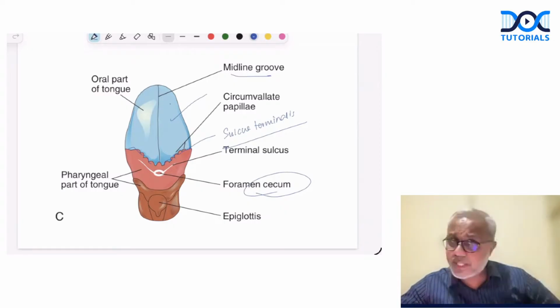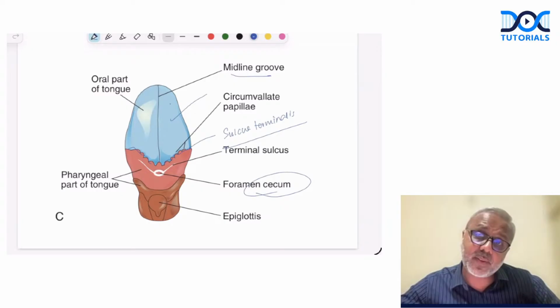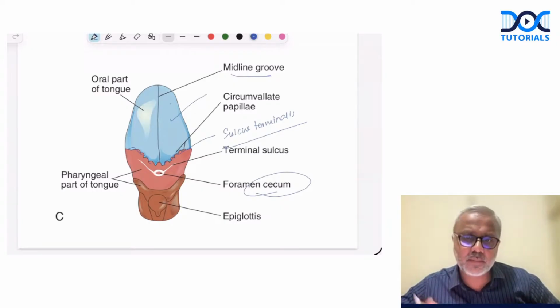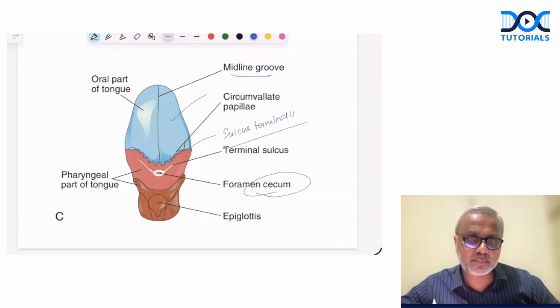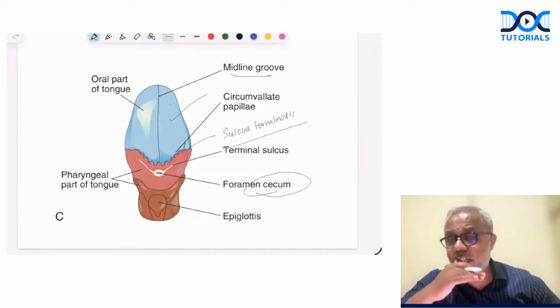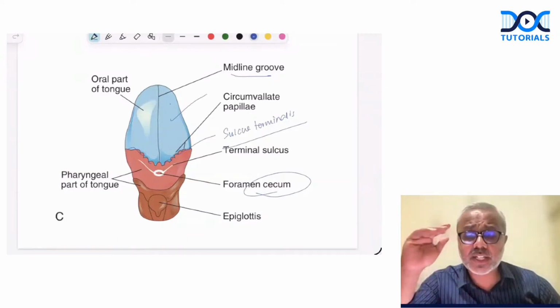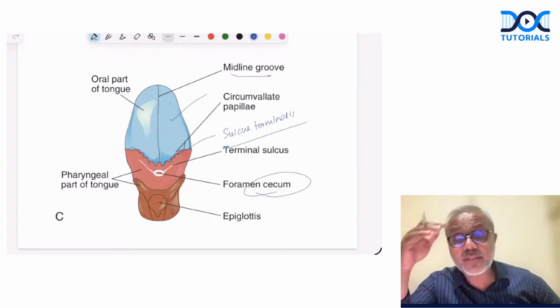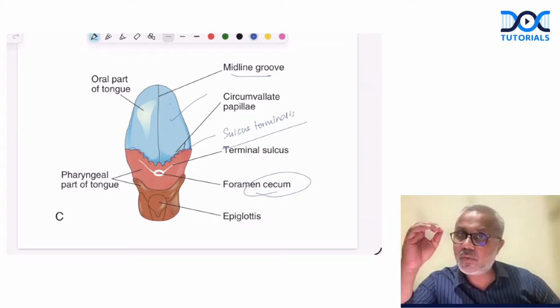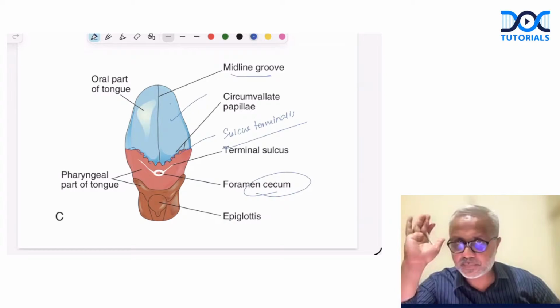The muscles, one single sentence: occipital myotomes. The connective tissue stroma, again remember, develops from the connective tissue of mesoderm. This is how you should explain the development of the tongue. A very important 5 marker. We have seen this question being asked every alternate year or even every year. Now, if asked, this is an important 5 marker question.